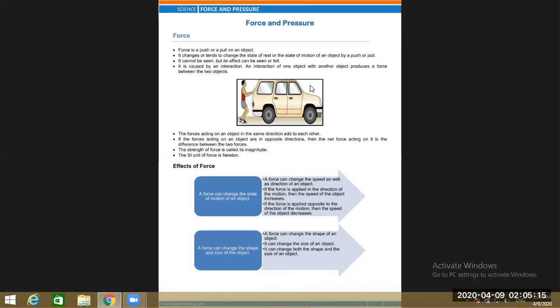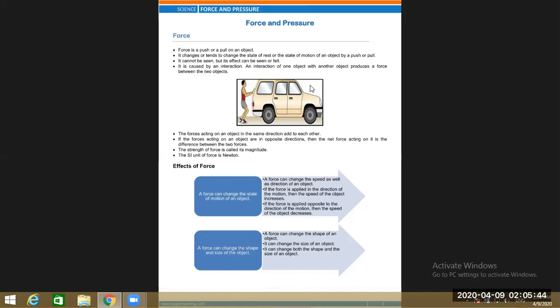Then force comes into play. When asteroids are moving in space, no force is experienced by the asteroids and they exert no force on any other object. When these asteroids strike or collide with other asteroids, then force comes into play. So when they interact with each other in terms of collision, force comes into play.